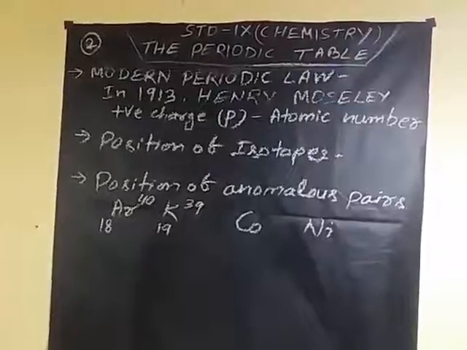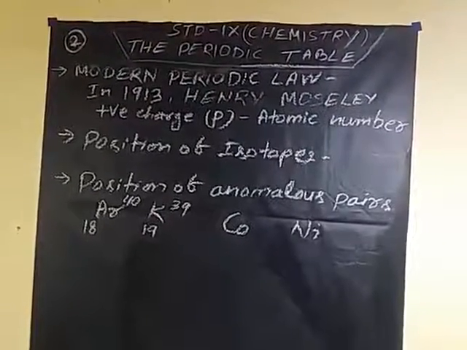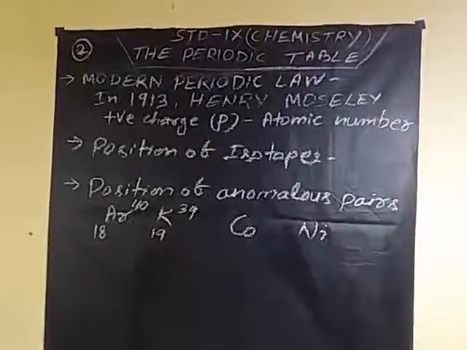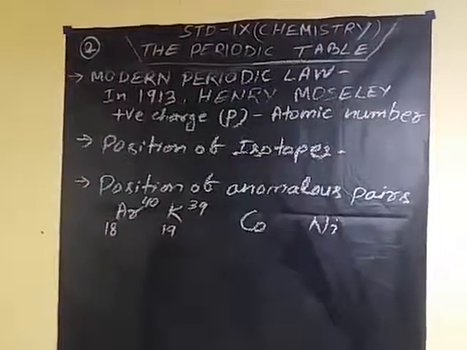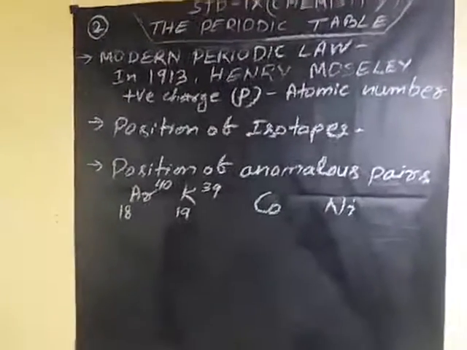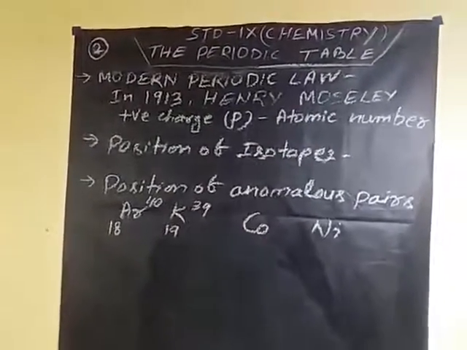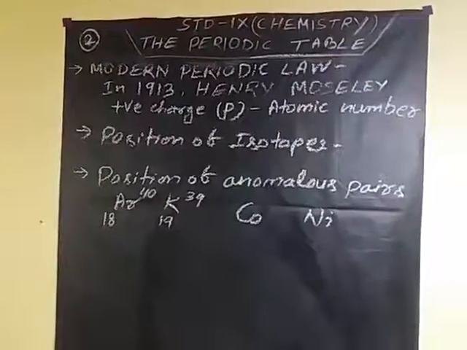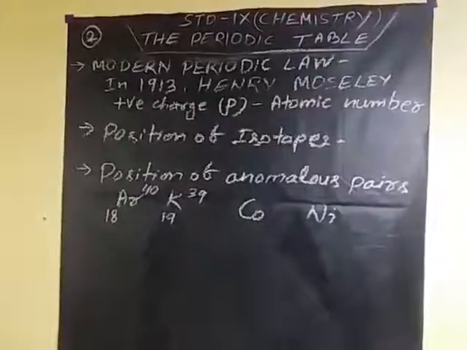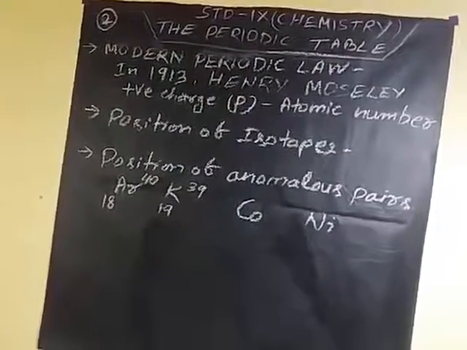Then the modern periodic law. In 1913, Henry Moseley discovered the modern periodic law according to atomic number, that is the number of protons or positive charge present in the nucleus.